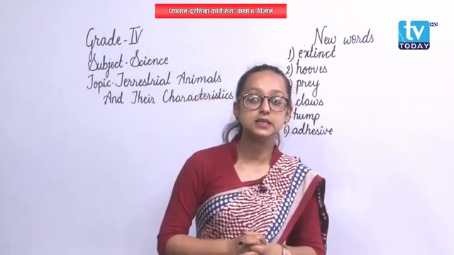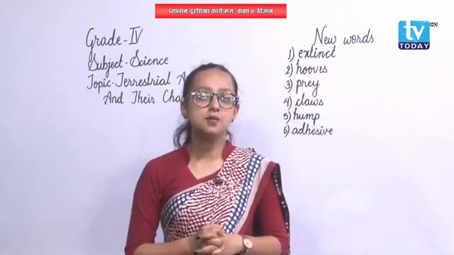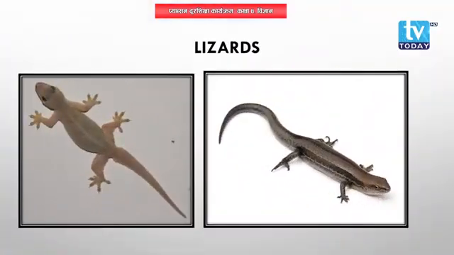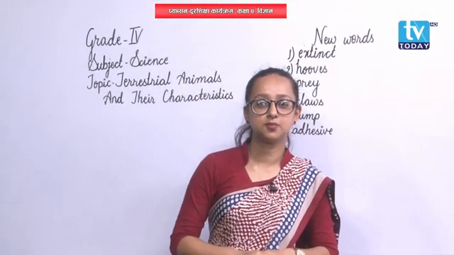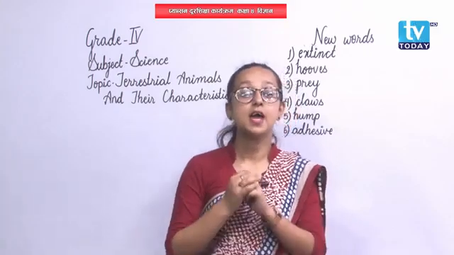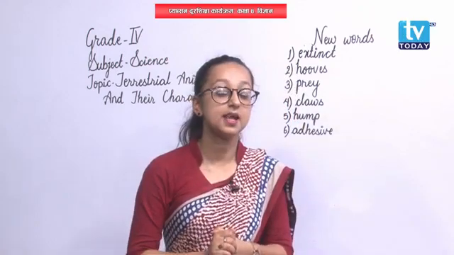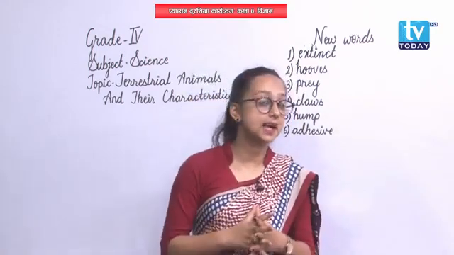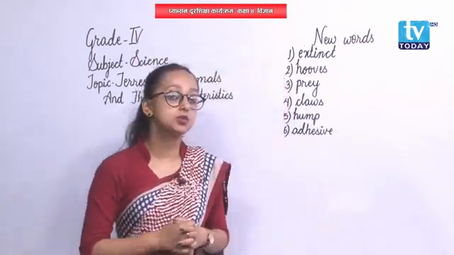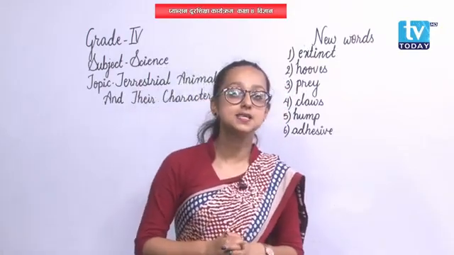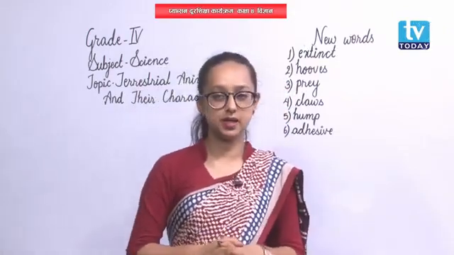Now, finally, talking about animals like wall lizards. What do they have so that they can easily climb on the walls of our houses? They have adhesive pads on their digits. Adhesive means sticky material.